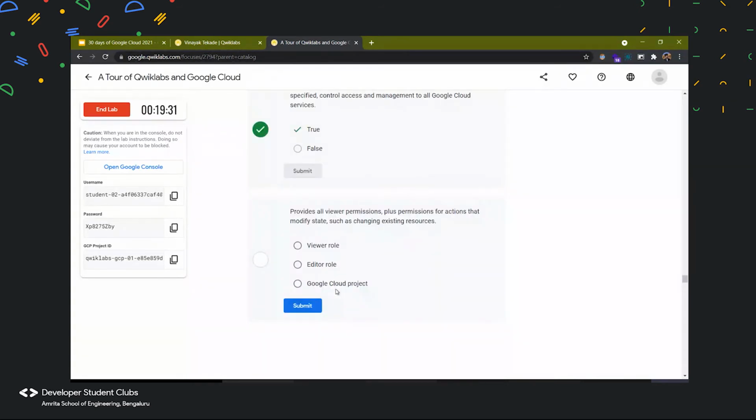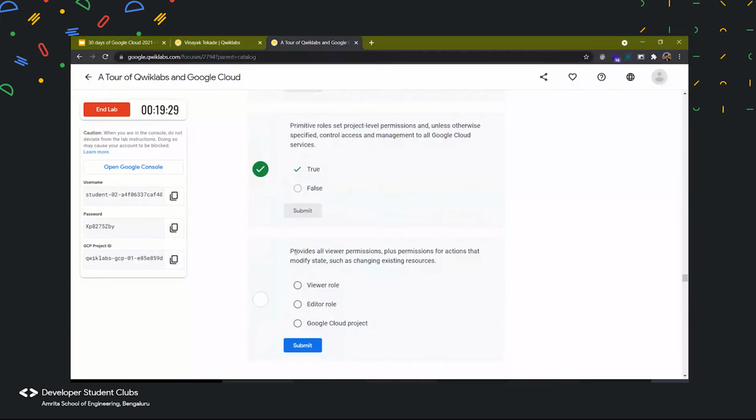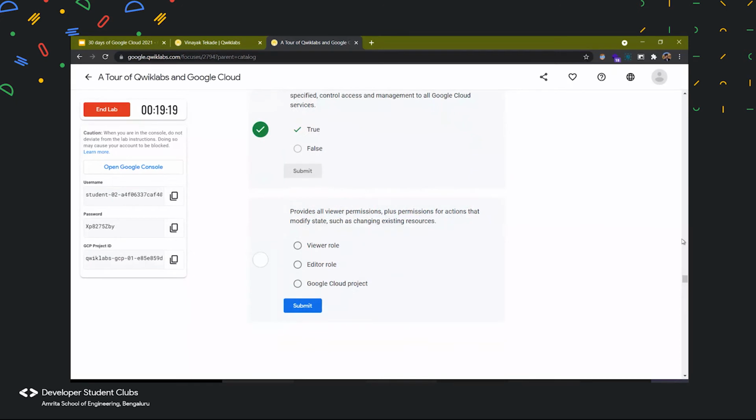So fine, another question. What provides all viewer permissions plus permissions for actions that modify state, such as changing existing resources? So which permission? The editor, the viewer, the owner. Owner also has the access to editor role. Do note that, but in this option, we don't have the owner. So the correct one is editor, like everyone is saying.